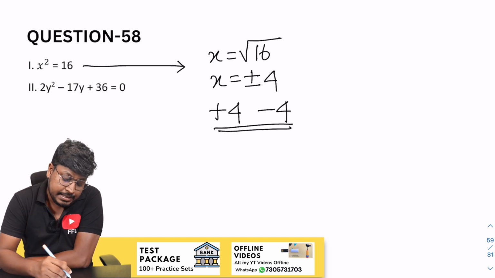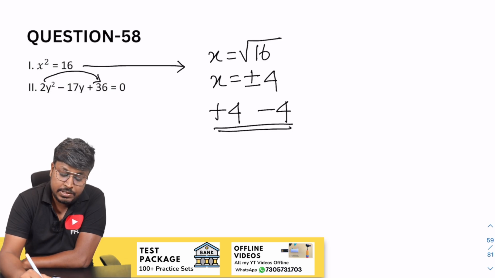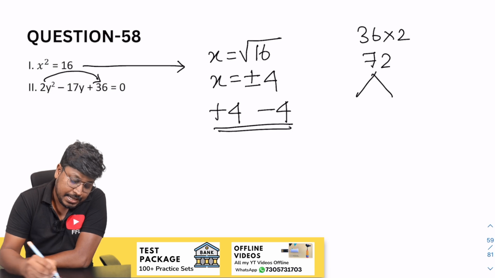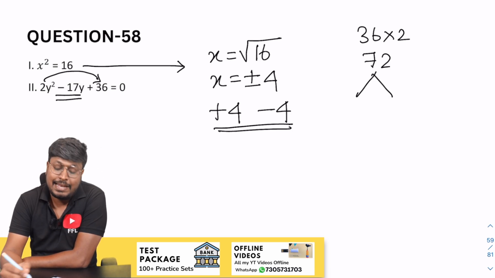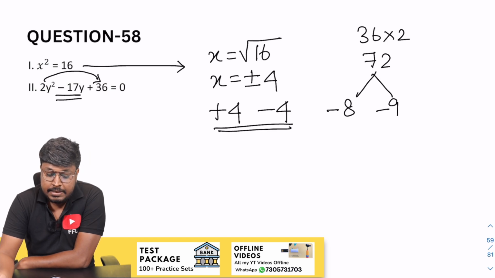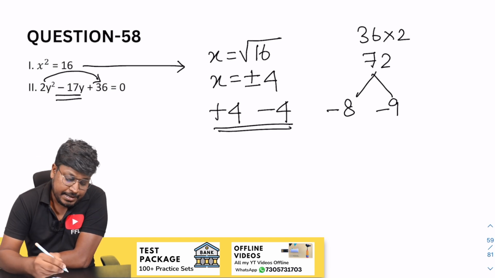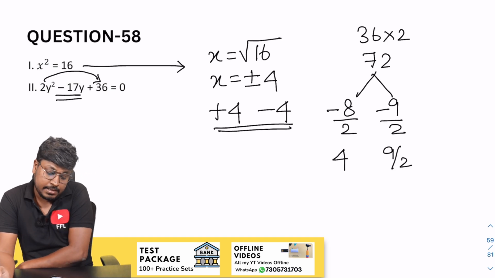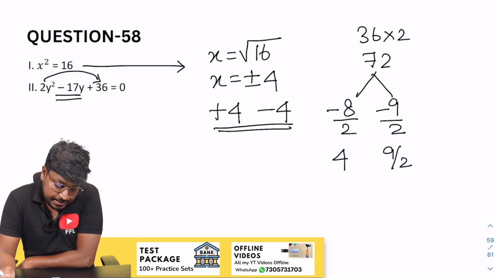So next will be 36 into 2. So 36 into 2 will be 72 and our target is to get minus 17. 8 nines are 72. So 8 and 9, minus 8 and minus 9. So when you add both the numbers, resultant will be minus 17. So divide by 2. So this will be 4 and this will be 9 by 2. That's it. So now the comparison part.